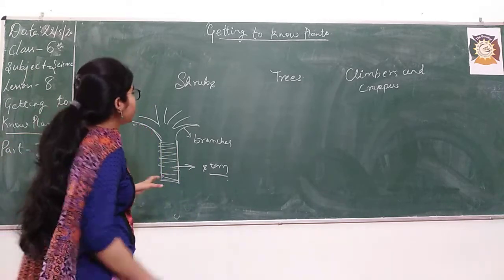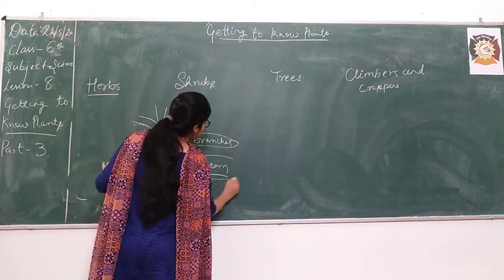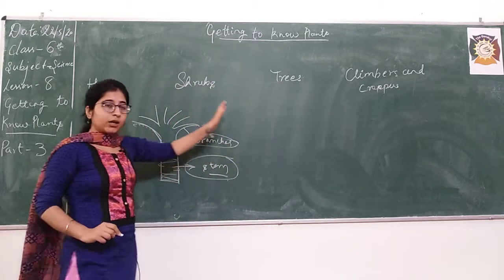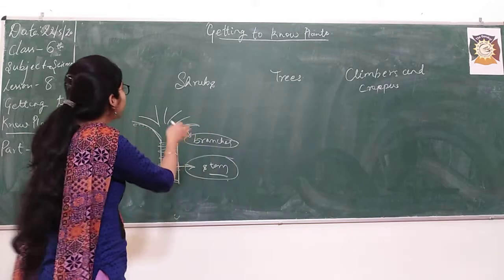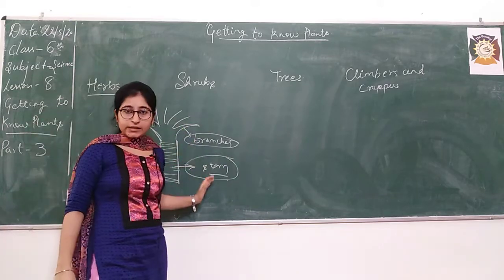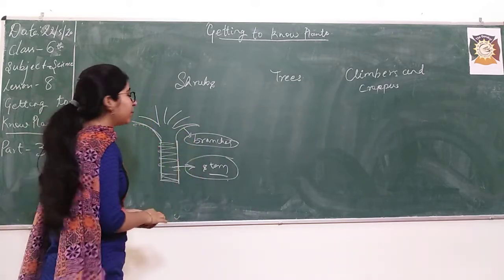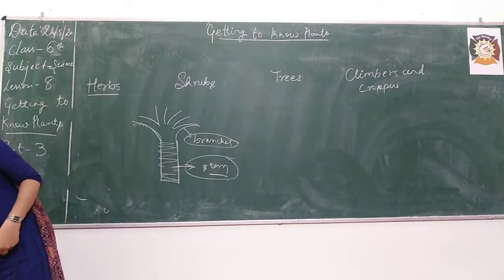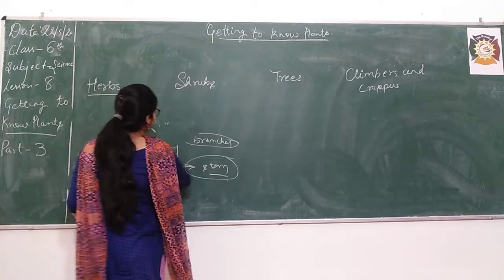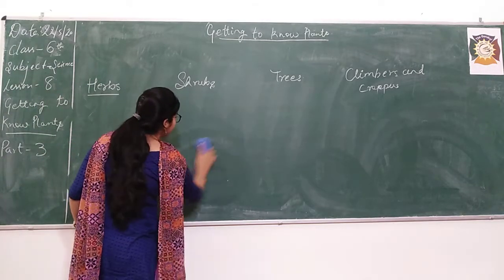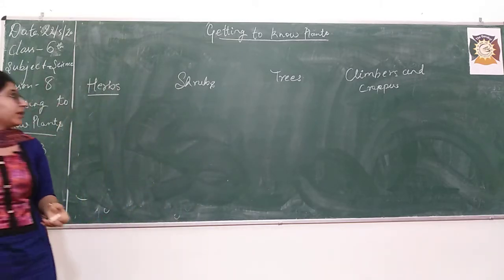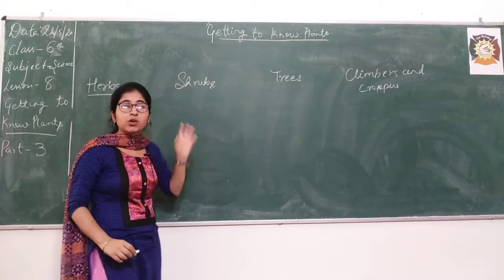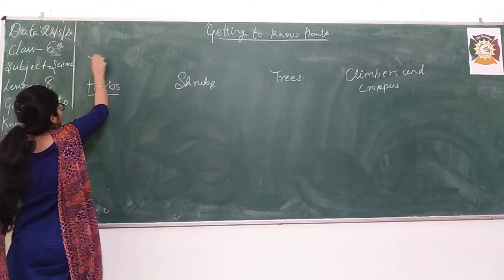Now I am going to use these 2 words in all the terms: herbs, shrubs, trees, climbers and creepers. I will define them on the basis of branches and stem, because this classification is based on the type of stem.